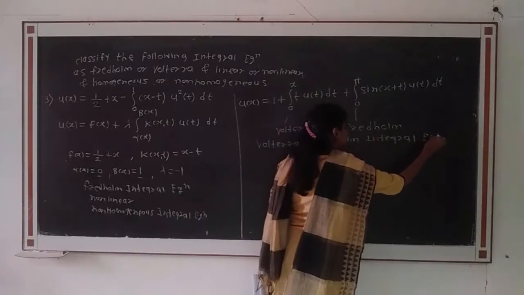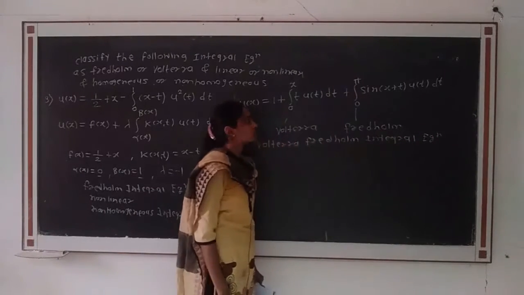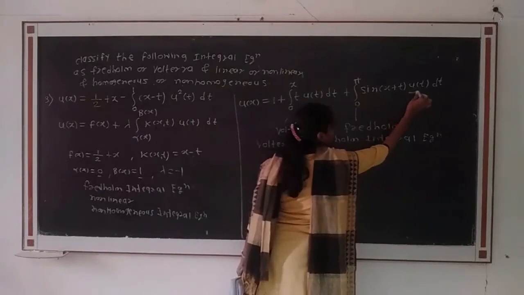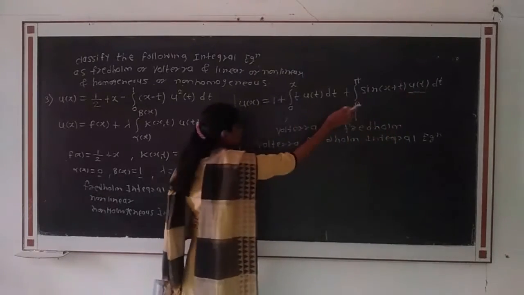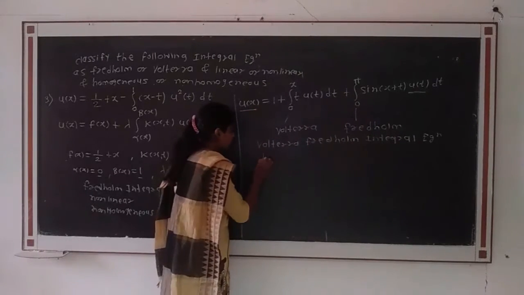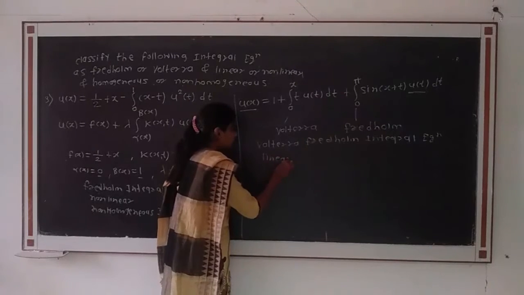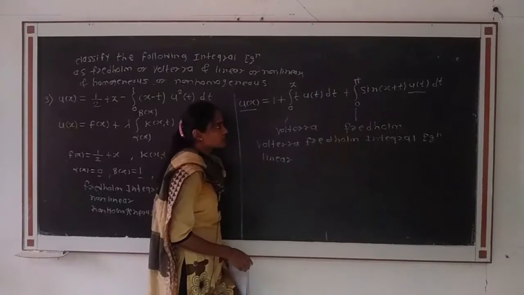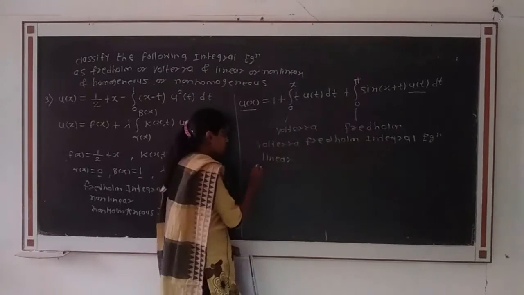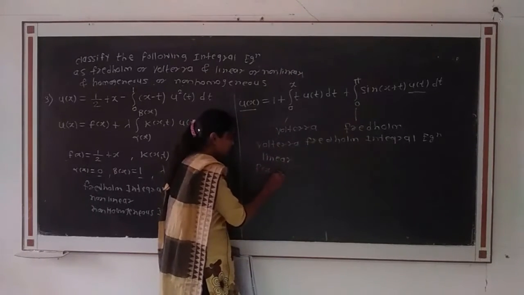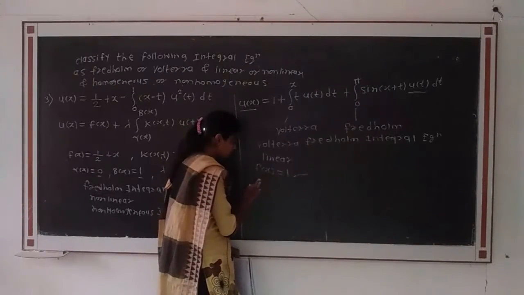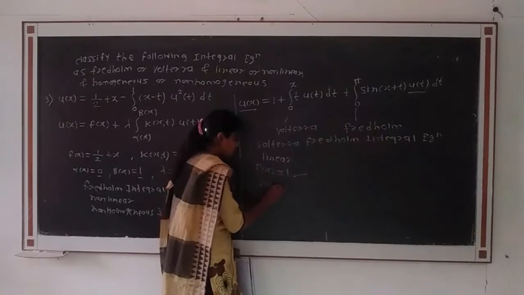Then next we check the linearity. Again, the unknown function u of x occurs linearly under the integral sign and outside of the integral sign. Therefore it is a linear integral equation. Then we check the homogeneity. Here the function f of x is equal to 1, which is present, therefore the given integral equation is non-homogeneous.